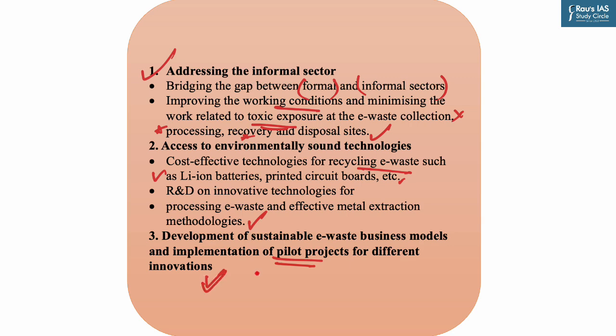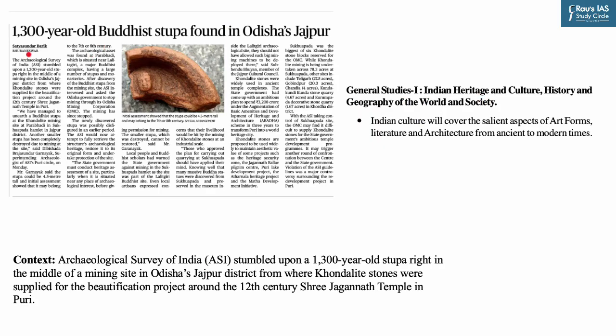Inspiration for our next discussion comes from this news which featured on page number 12 of The Hindu newspaper. Now, the Archaeological Survey of India, that is ASI, stumbled upon a 1300-year-old stupa right in the middle of a mining site in Odisha's Jajpur district, from where khondalite stones were supplied for the beautification project of the Sri Jagannath temple located in Puri.